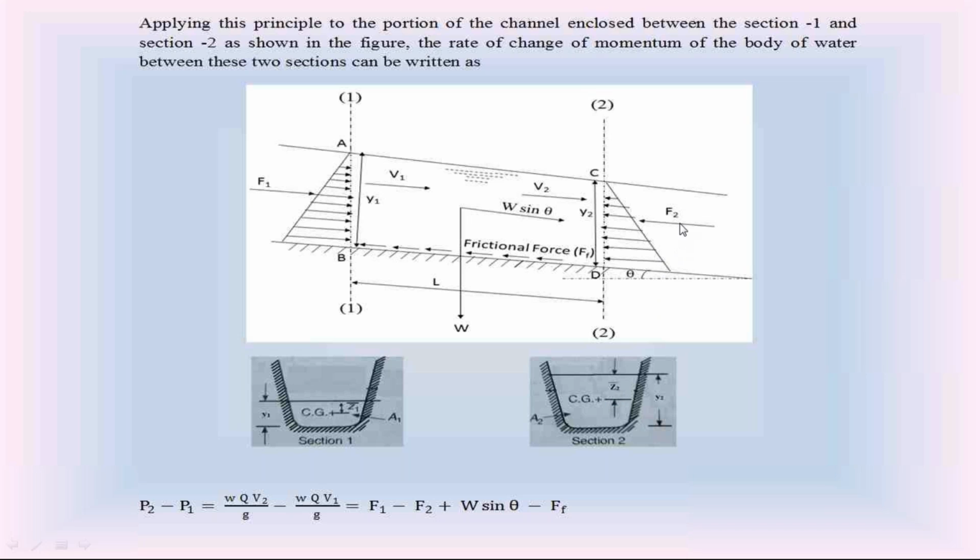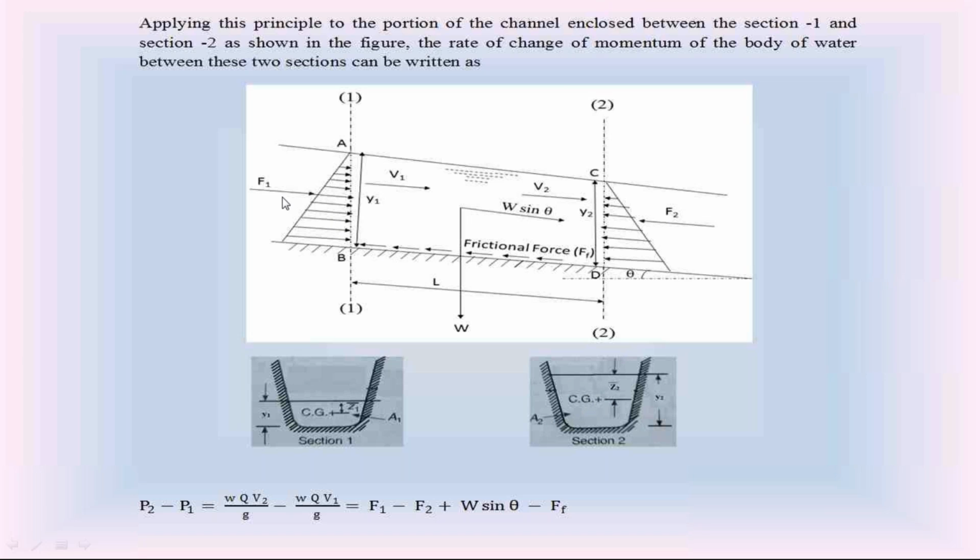So the hydrostatic force F2 at section 2, from fluid mechanics, F2 is equal to W, unit weight of water, into area A2 into the depth of the centroid Z2 bar. So at section 2, the hydrostatic force F2 is equal to W A2 Z2 bar.